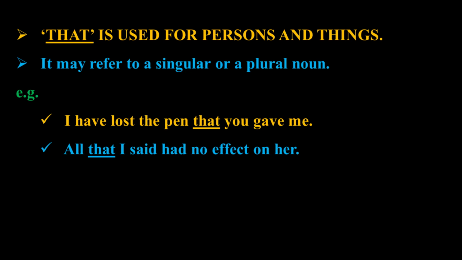Next, the conjunction that. That is used for persons and things. It may refer to either singular or plural nouns. I have lost the pen that you gave me. What is that you gave me? The pen. All that I said had no effect on her. What is that? All.